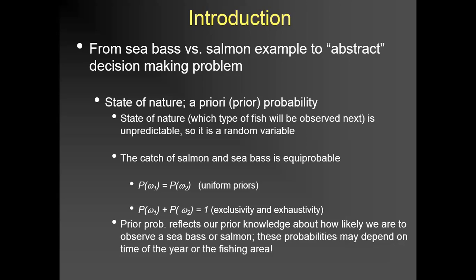And usually when we take the sum of the probabilities, it results in 1. So the a priori probability of W1 plus the a priori probability of W2 is equal to 1. It shows that the classes are exclusive and exhaustive, mutually exclusive to each other. Either the fish is salmon or the fish is sea bass, and the combination of both probabilities results in 1. Is this clear to everyone? What are a priori probabilities? This is basically the information which is known to you beforehand. Is it clear?